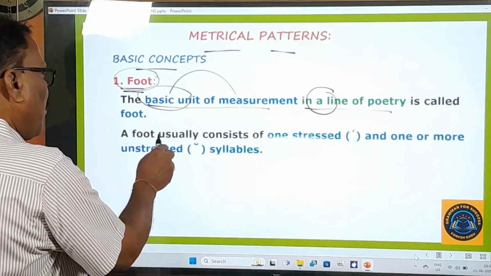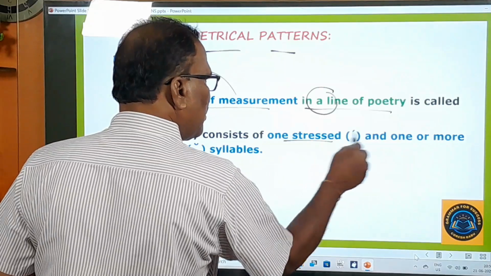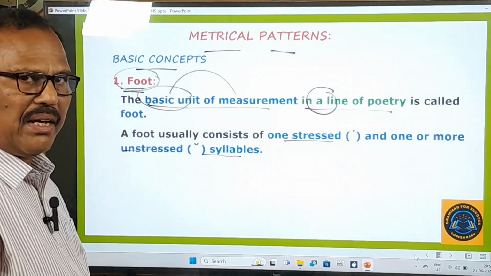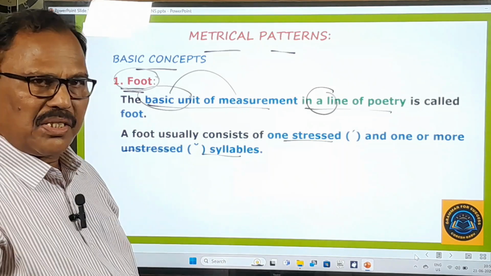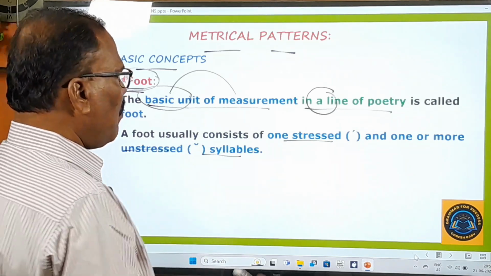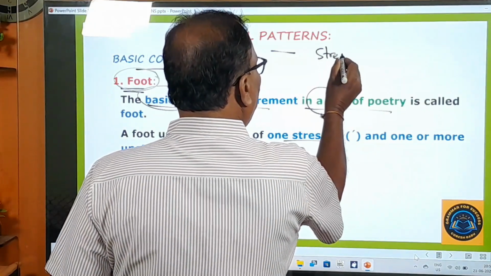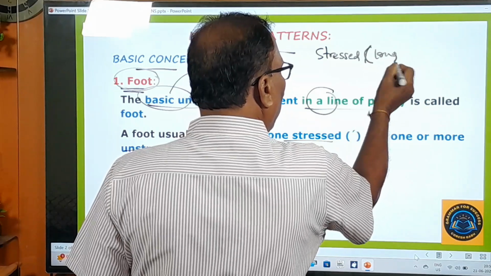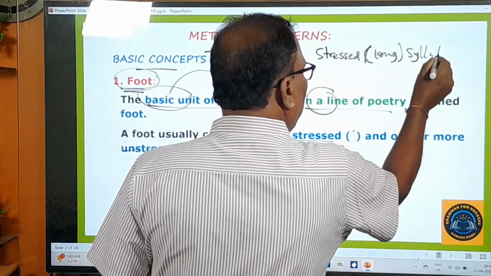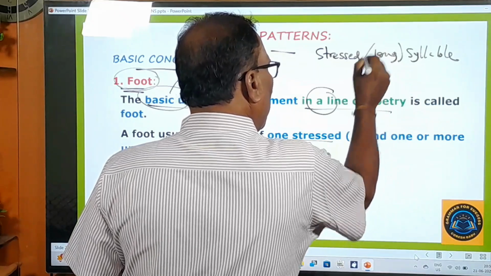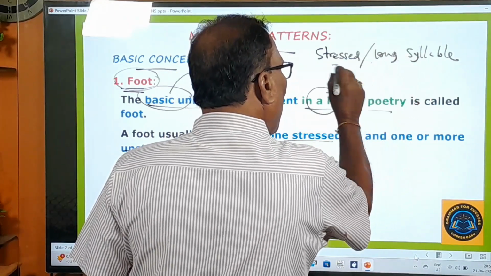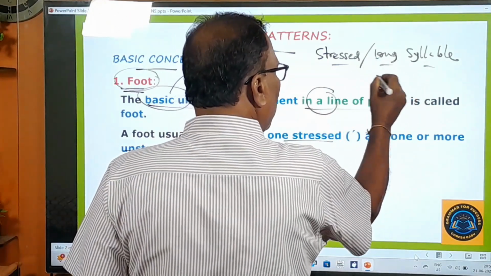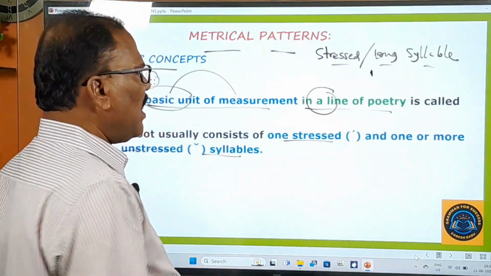A foot usually consists of one stressed and one or more unstressed syllables. Let me give you some idea about the stressed and unstressed syllables at the beginning only. Please pay attention. Stressed, you can also call it long. You can call it a stressed syllable or a long syllable, whatever you like. This is indicated by the sign like this.